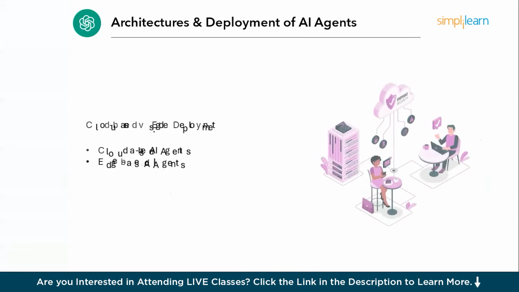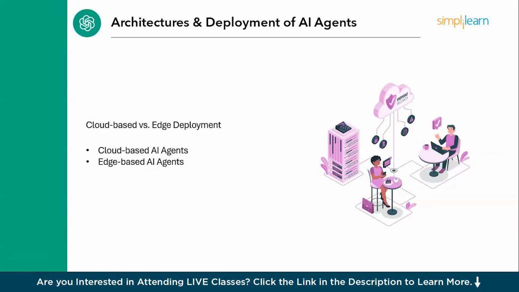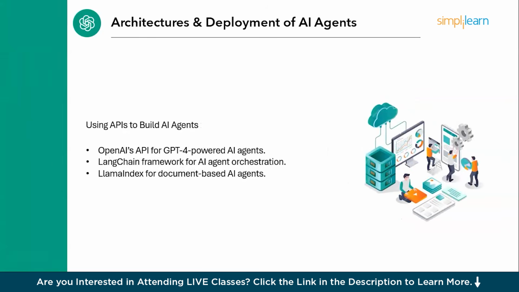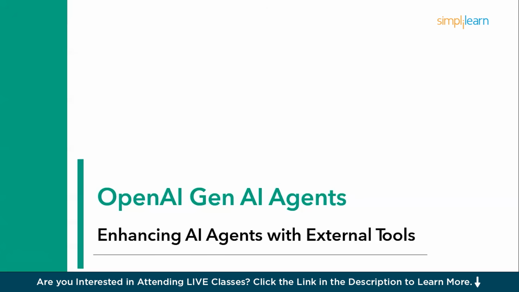Followed by that, we have cloud based AI agents and edge based AI agents. Cloud based AI agents compute, for example, OpenAI API, Azure AI, and edge based AI agents run on local devices for faster processing, for example, Tesla's AI in self driving cars. Followed by that, we have using APIs to build AI agents: OpenAI's API for GPT-4, powered by AI agents, LangChain framework for AI agent orchestration, and Llama Index for document-based AI agents.